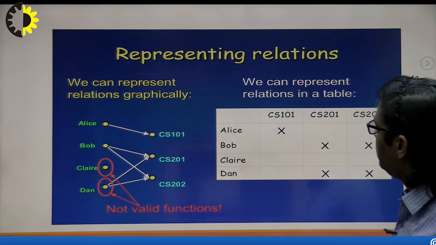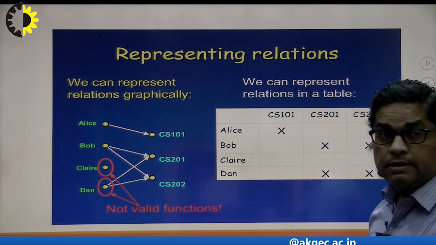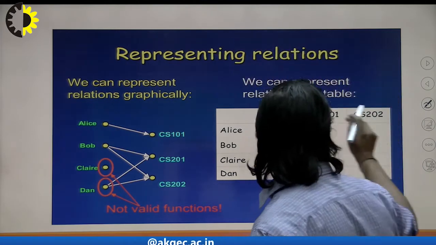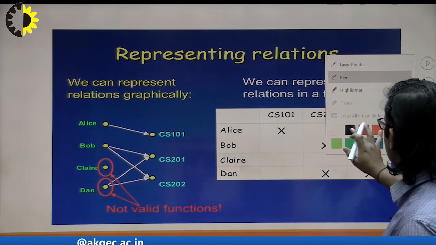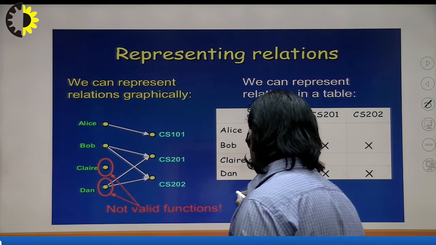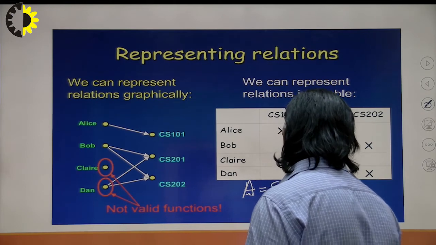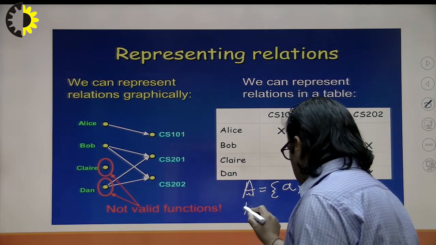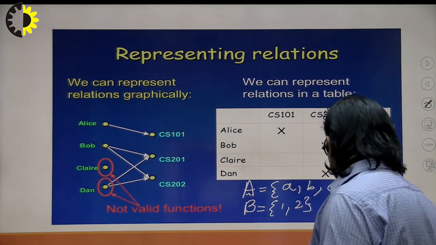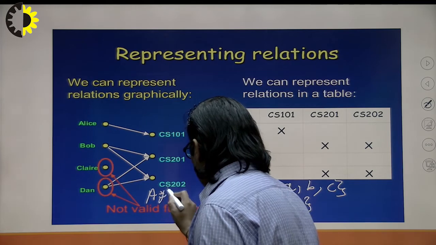Next, representing relation. There are a number of ways of representing the relation. We can represent the relation by using some mathematical notations, like if I want to establish the relation between two numbers A and B. One way of showing this relation is that I can show it in the ordered pair form, A related to B.